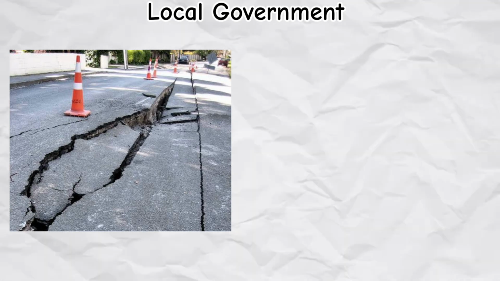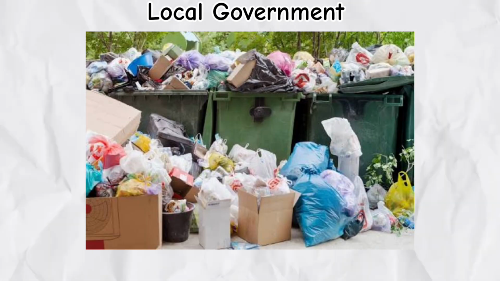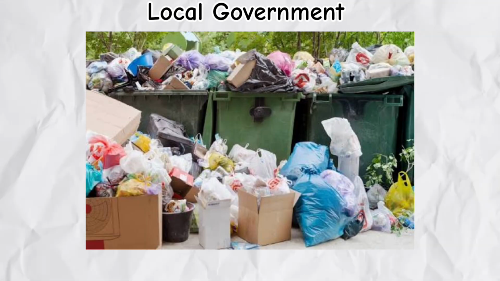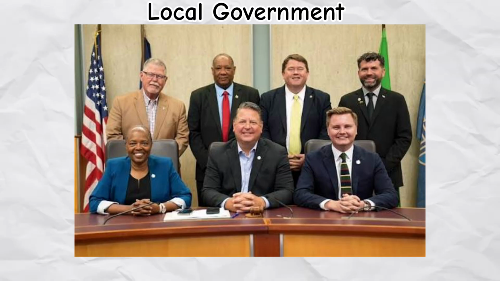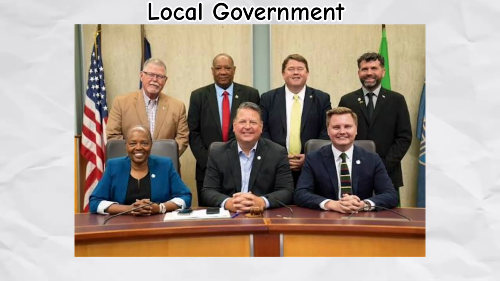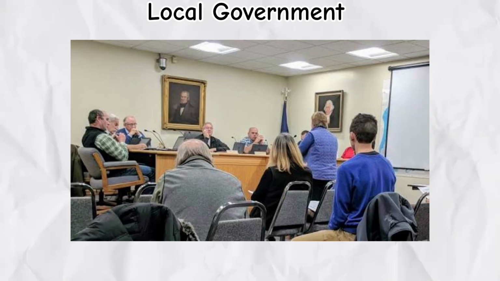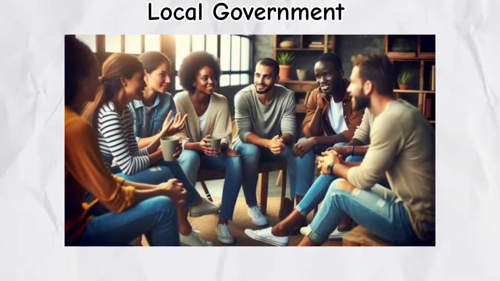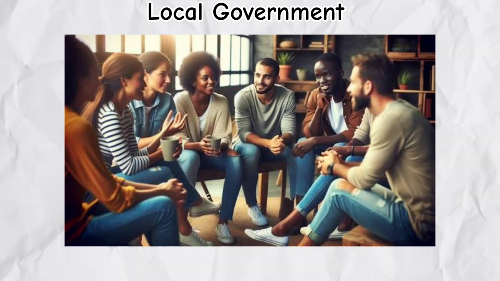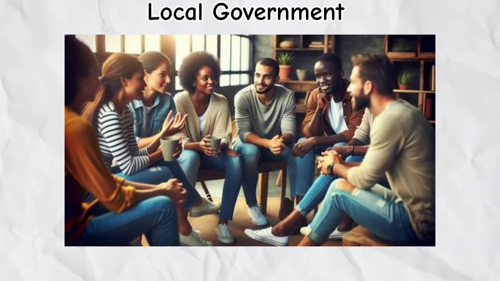If a road is damaged, a street light is out, or waste isn't collected, it is the local government that steps in. Leadership at this level includes mayors, city councils, and other local officials who focus on community needs. Unlike the federal government, which deals with national and global issues, local governments are focused entirely on improving daily life within their communities.